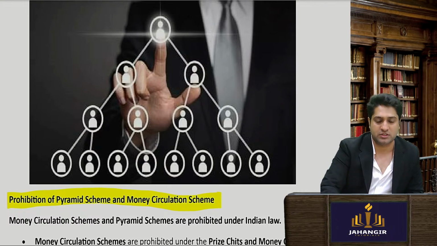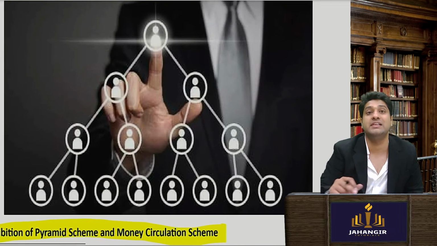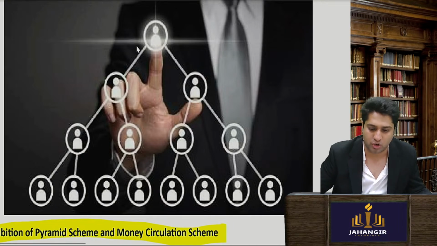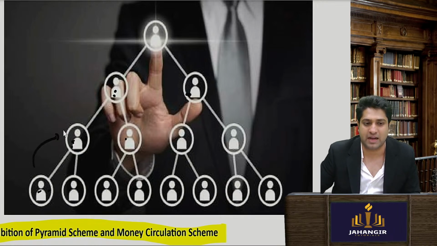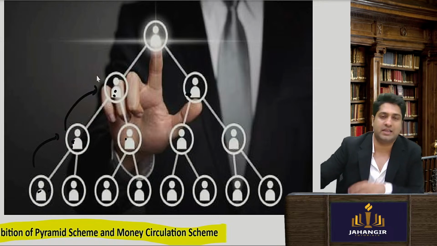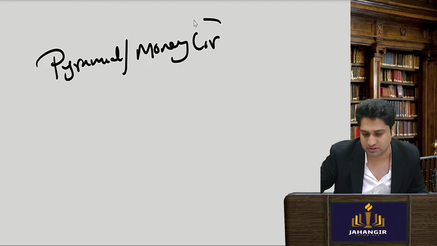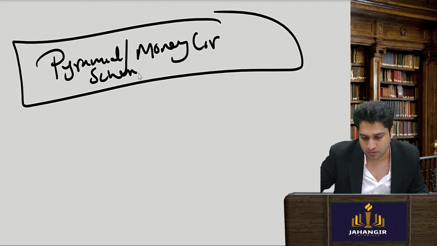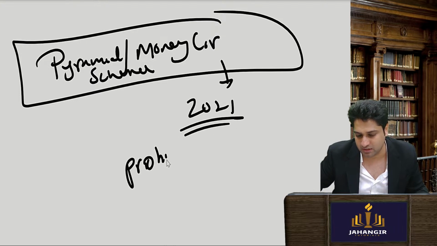Now understand what is a pyramid or a circulation scheme. You must have seen all these things, that you join, then you make two people join, then they will make two people join, then they will make two people join, and like that, there will be a kickback given to everyone. They are building this network. That is called a pyramid scheme, or money circulation scheme. From 2021 these have become prohibited. In India, these are not allowed.